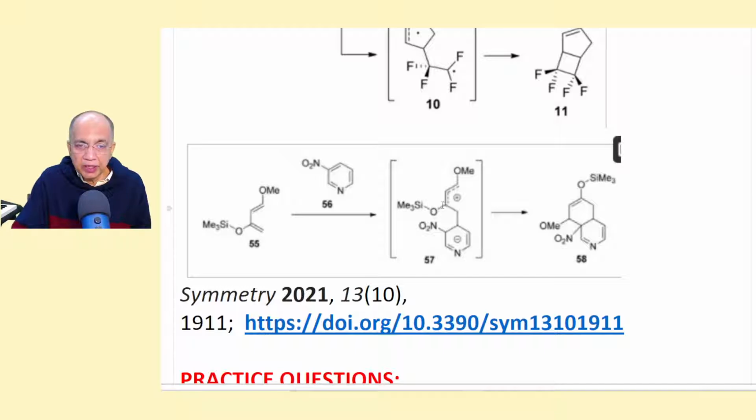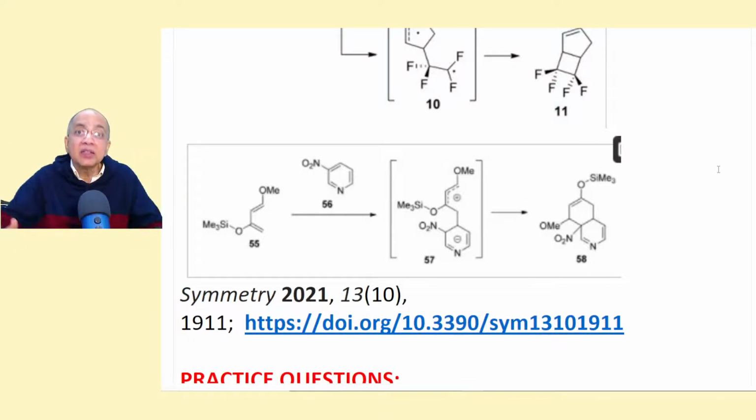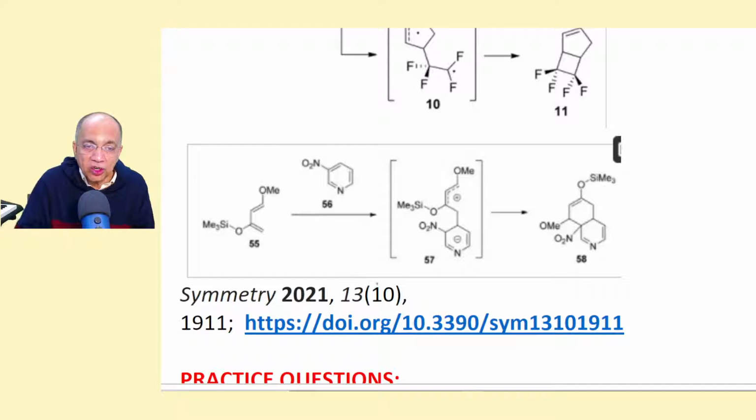So let us not bother about how the combination occurs, but my point of interest is that zwitterion formation happens. Zwitterion, I write. A positive and negative ion staying together in a species is called a dipolar ion or a zwitterion.